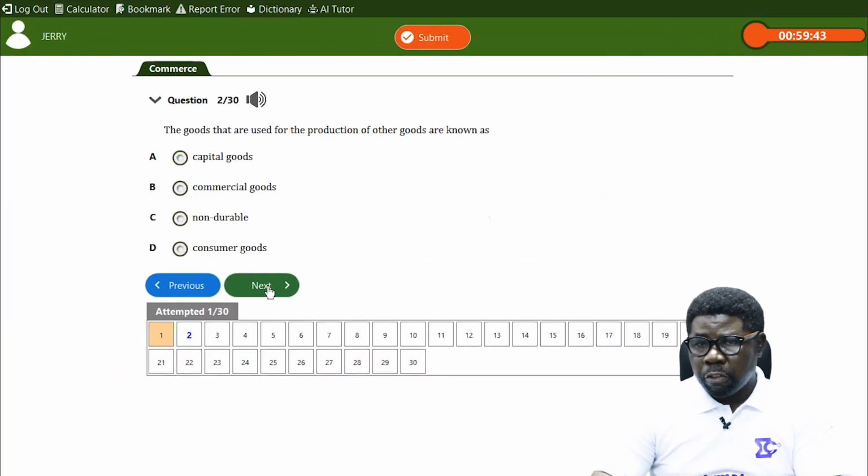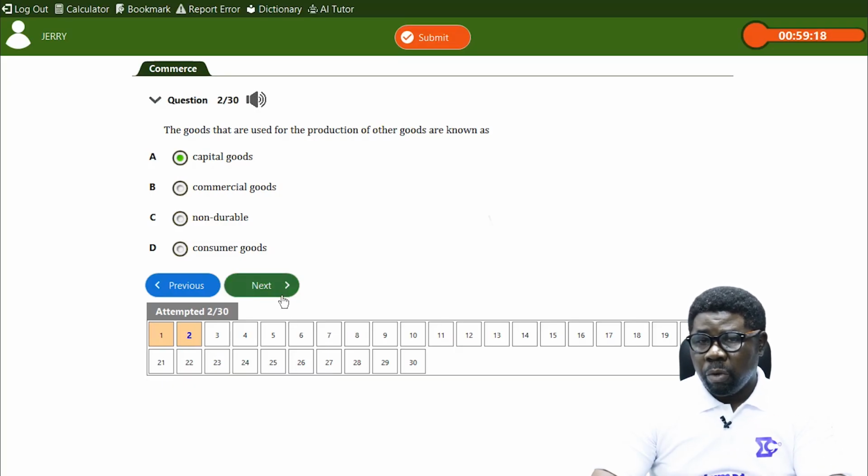Goods that are used to produce further goods are known as capital goods. Remember, capital is what? Wealth set aside to produce what? Further wealth. And that's what capital is. So goods that are used to produce further goods are called what? Capital goods. Okay, so that's the connectivity to this answer.